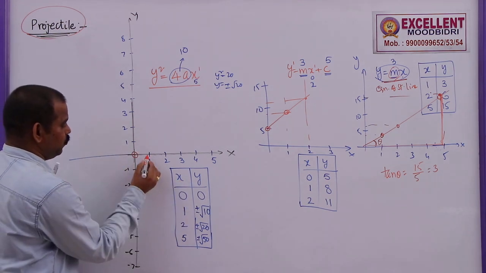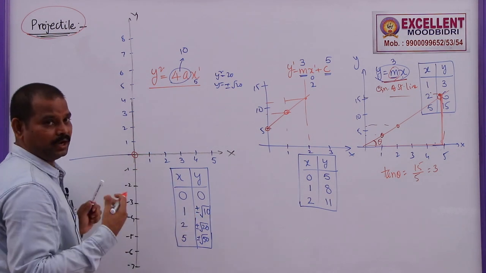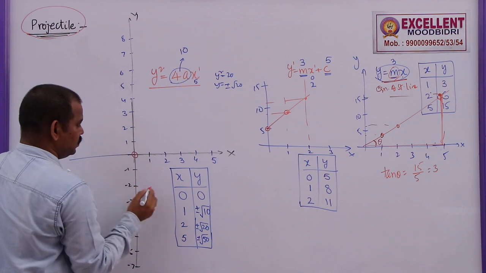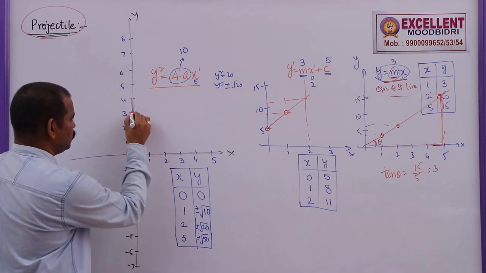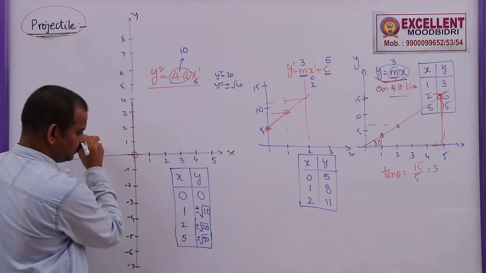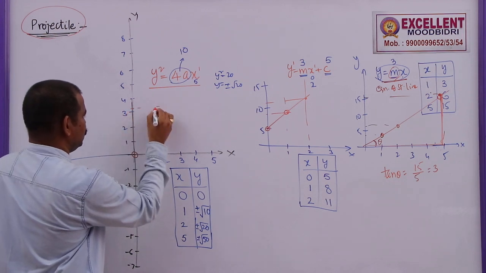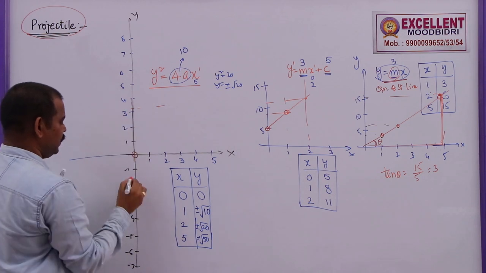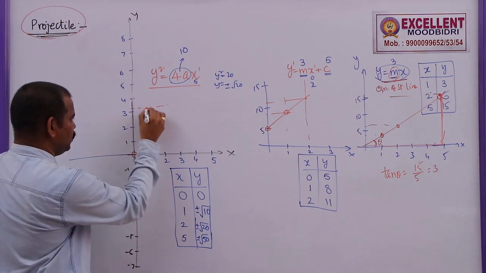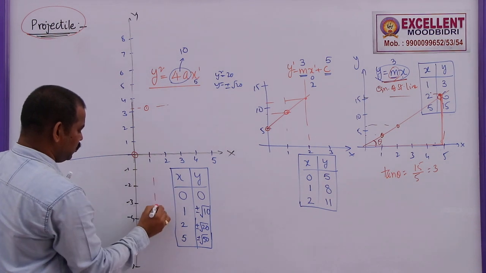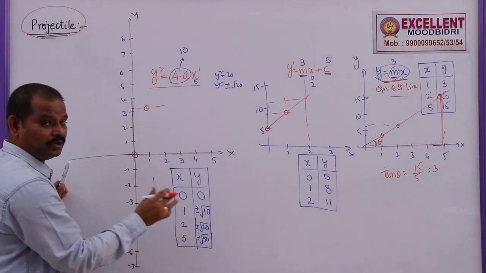When x is equal to 1, y is equal to root 10. Root 10 means 3.3 something, so this y value will be around 3.2. So these are the values of y. Similarly, at the same value here, this one will be like this. Here this can be negative also, root 10 means nearly 3.2.